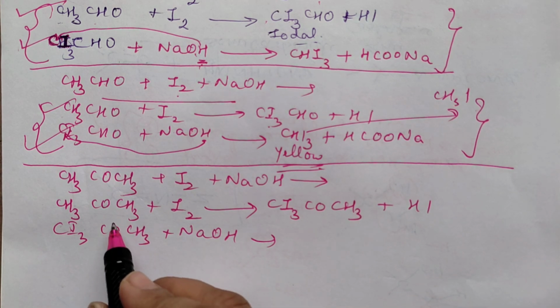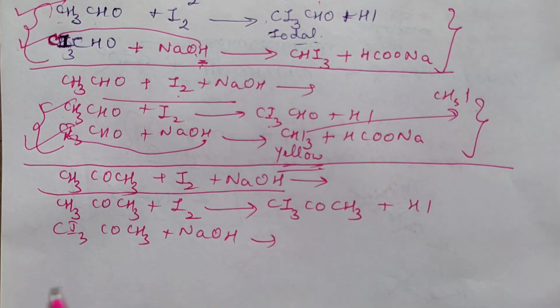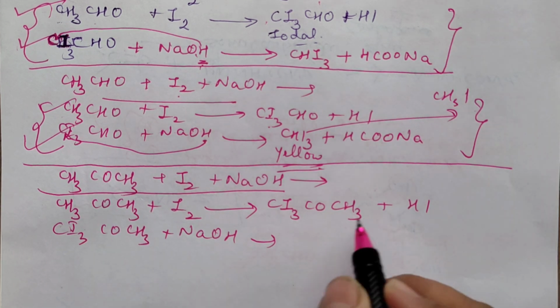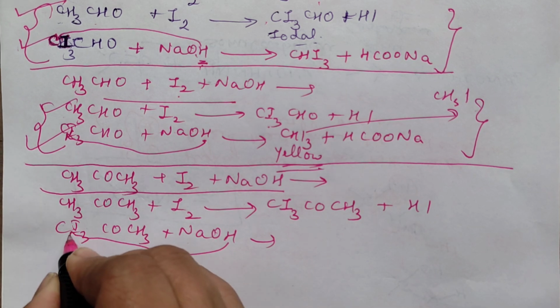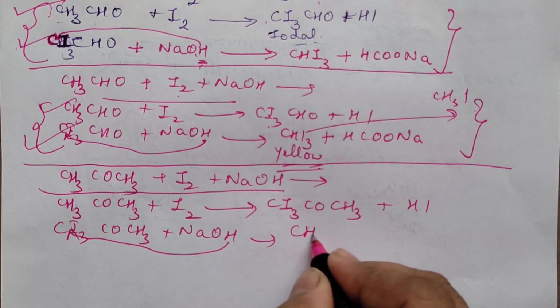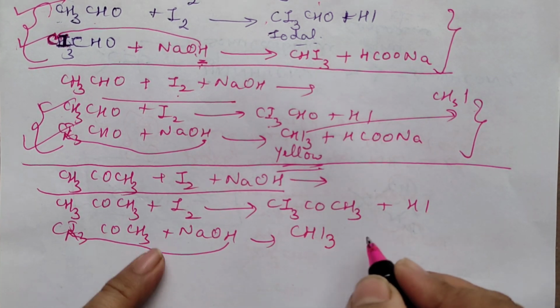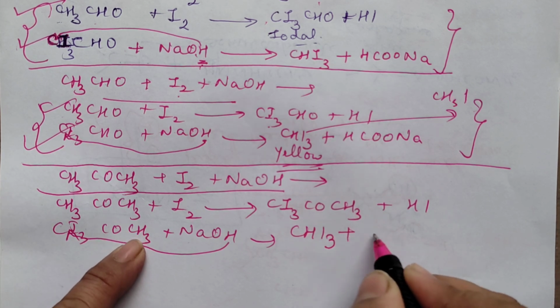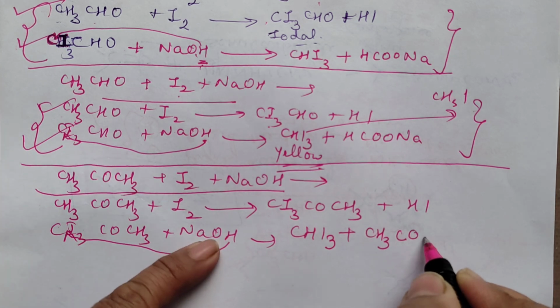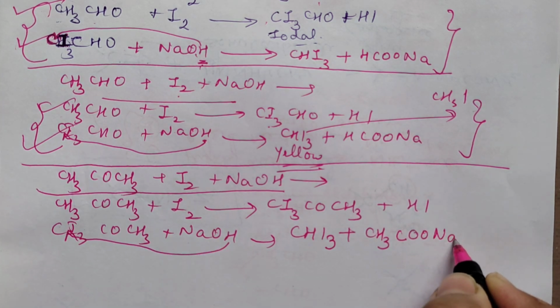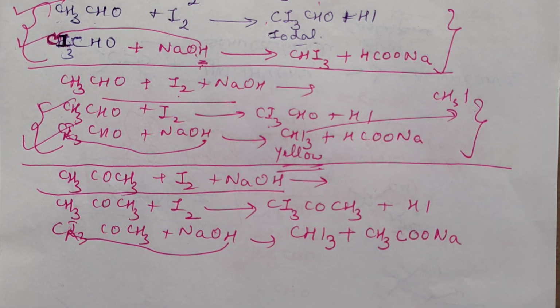Now, I have started with this acetone. So with acetone, first iodination, then base hydrolysis. What I told you, this H, you take it between carbon and iodine. That means you will have CHI3. What is left over? Start from here: CH3COONa. That means you will have sodium acetate formed.